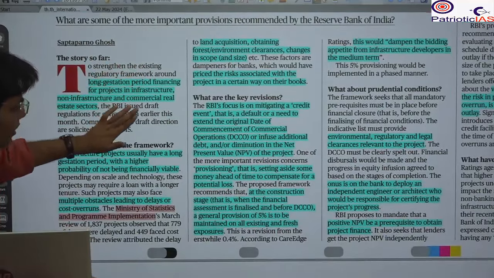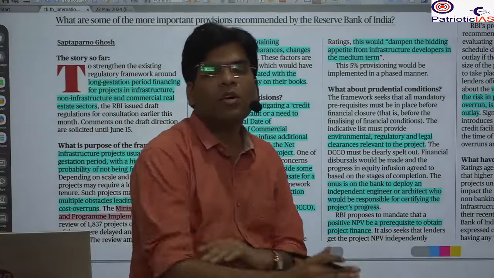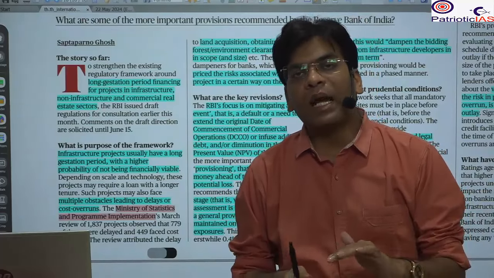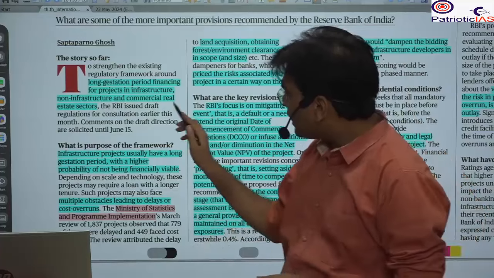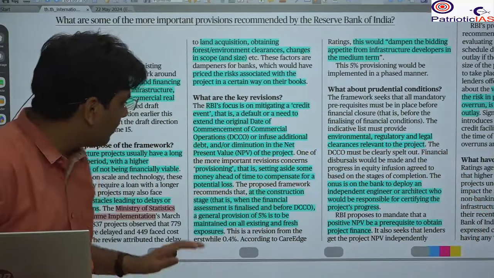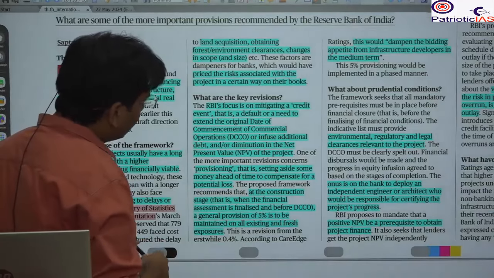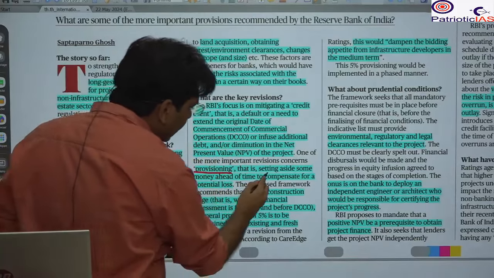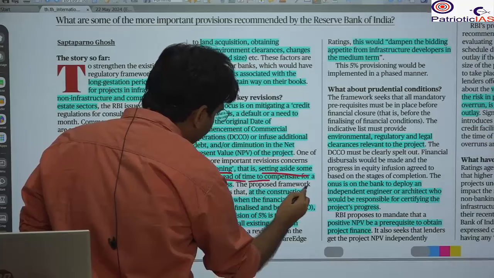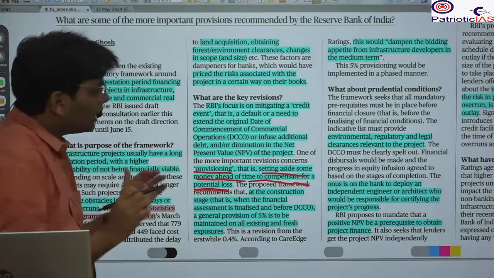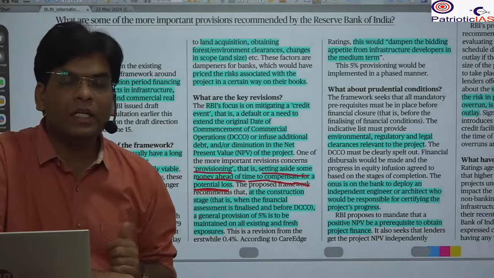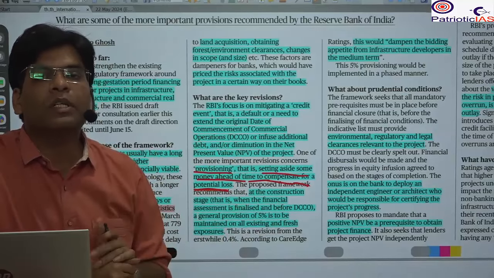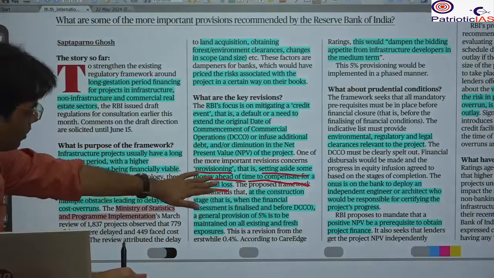Due to the increase in time, there is a lot of risk about whether this project will succeed. If it succeeds, will it recover the money that has been invested? So the bank needs to take the risk, and that's why the RBI has changed the risk factor. Now they have provided that there is a need for provisioning. Provisioning means setting aside some money ahead of time to compensate for potential loss. If you have invested 100 rupees in the project, you will keep aside 5 rupees. So if there is a loss, you will use this fund of 5 rupees to compensate for it.